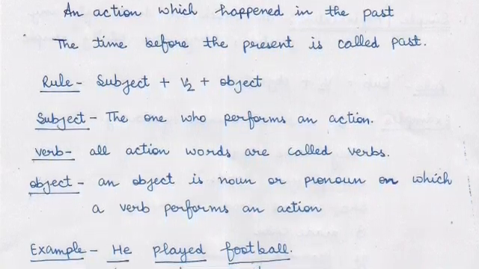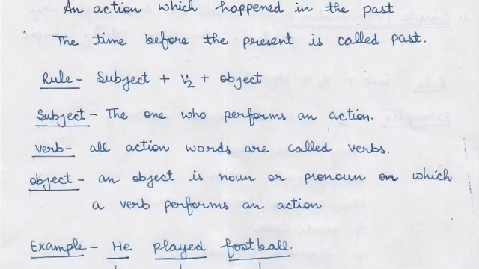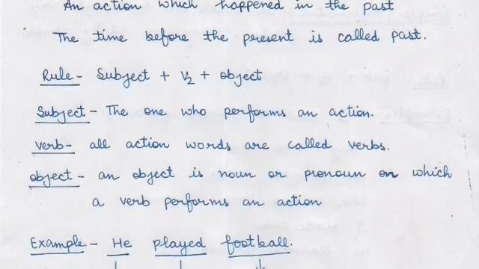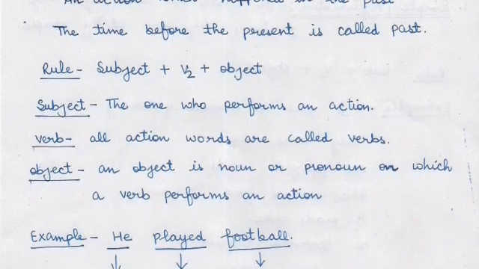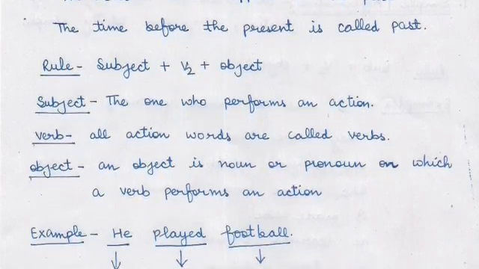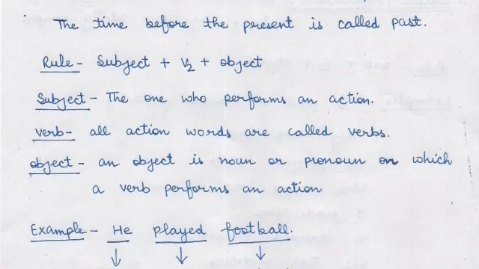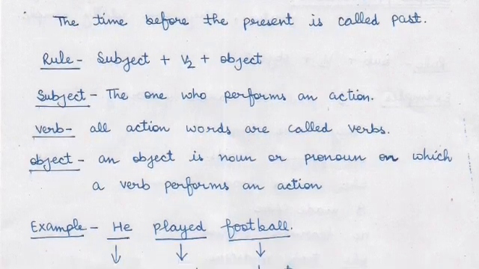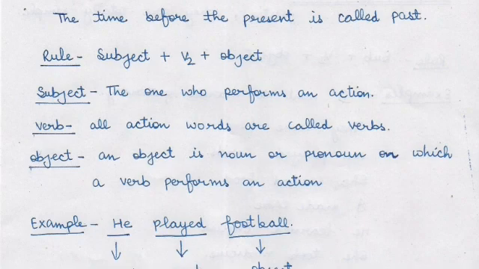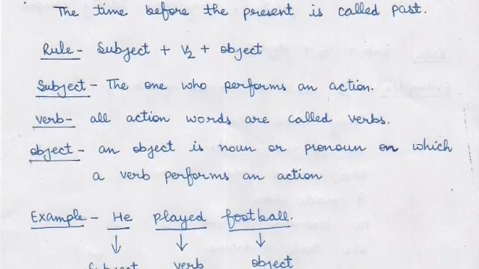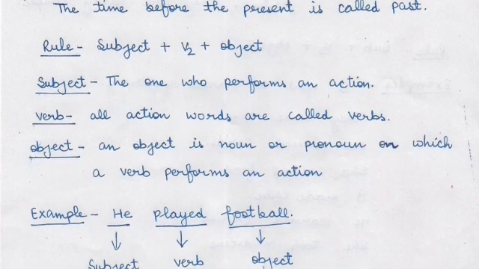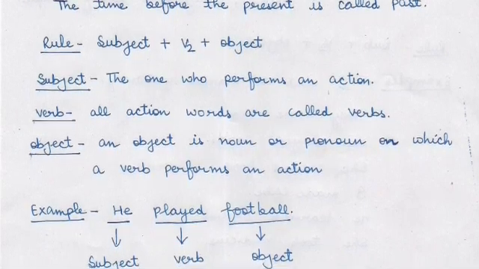For example, the time is now 12:45 and I started making this video at 12:44. That means 1 minute ago. That means present से पहले का जो भी time होगा that will be past. Whether that is 1 minute ago, 3 minutes, 10 minutes, 1 hour or months. That will be considered as past tense.